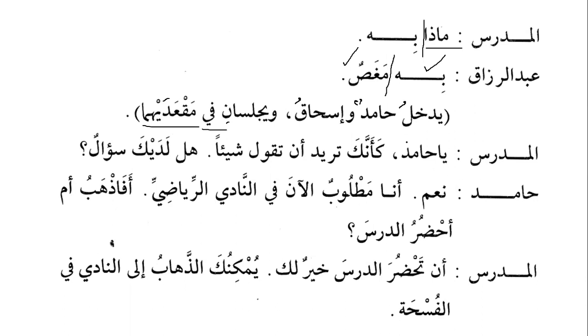Al-Mudarrisu, the teacher. Ya Hamidu, O Hamid, ka'annaka, it seems as though turidu, you want an taqula shay'an, to say something. It seems that you want to say something. We know that ka'anna needs an ism as well. So ka will be ismu ka'anna, and the rest of the part will be khabaru ka'anna. So turidu an taqula shay'an will be in the place of khabaru ka'anna, because ka is ismu ka'anna.